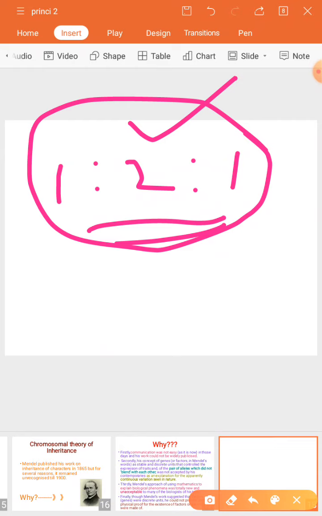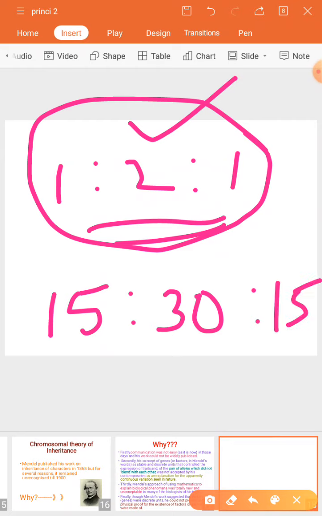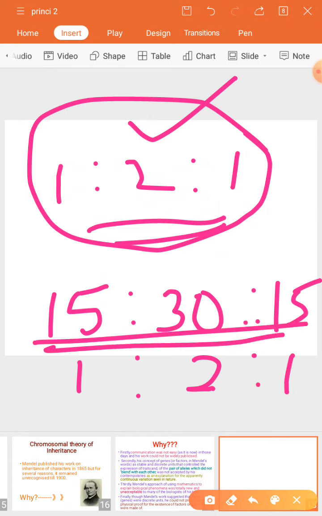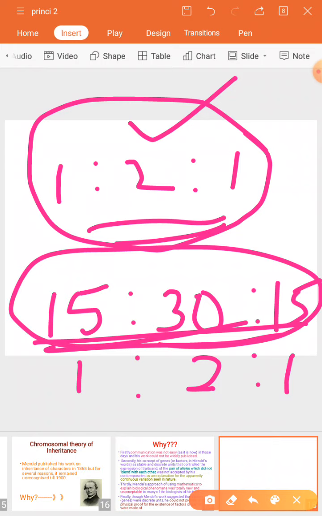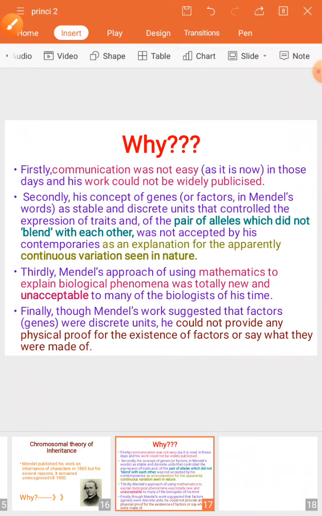So imagine I get around 60 plants. In that, 15, 30 and again 15 plants. Like that, I can simplify this to 1, 2 and 1, right? So this is how we are saying it is simplified. But remember, again it is not accurate in nature. It cannot be accurate in nature. That's why we are saying it is a drawback: mathematics was totally unacceptable in biology because it is naturally occurring.